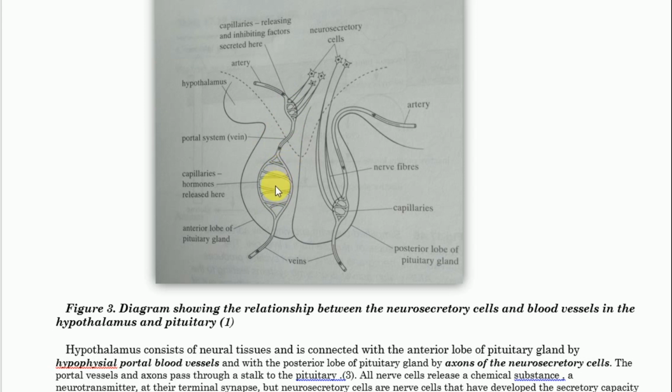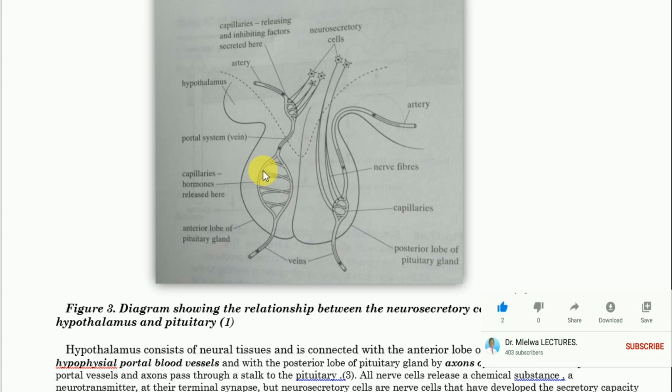na pituitary, pituitary portal circulation, na inaitwa hypothalamus hypophyseal portal circulation, na ile nyingine ambayo iko kwenye liver na intestine inayoitwa hepatic portal vein, inayo carry blood from the intestine to the liver.